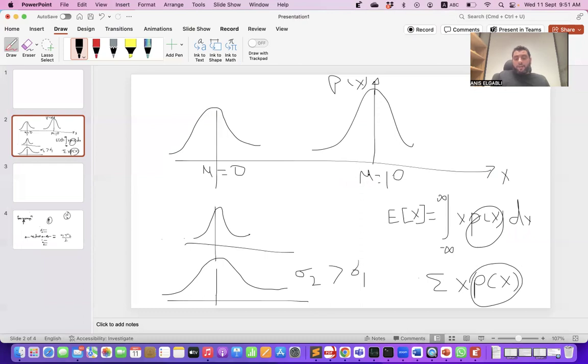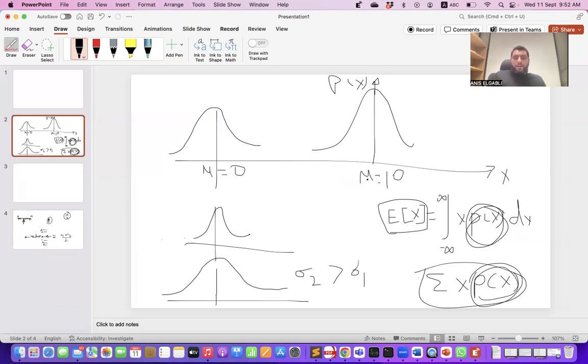So mu is the expected value, which can be computed this way. It's the integration from minus infinity to infinity of x times probability of x dx. So if we know the probability distribution, then we know the expected value, which is the actual mean. That's for a continuous random variable. For a discrete random variable, we take the sum of x times p of x. So this is the actual mean. If we know the probability distribution, then we can compute it.